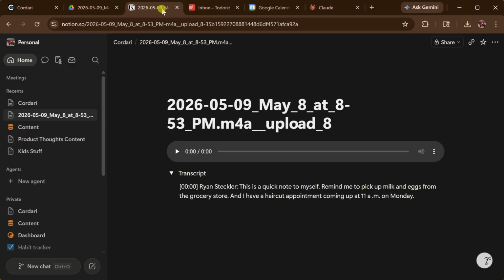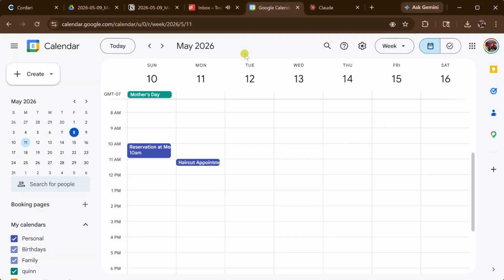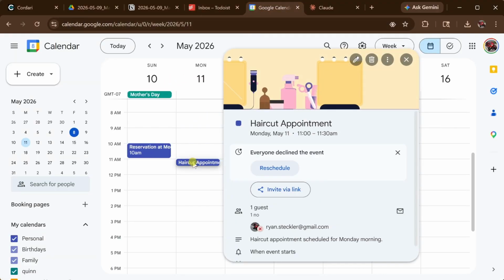Cordari also created to-do items in Todoist and a new calendar event in Google Calendar. I also received an email with the summary.